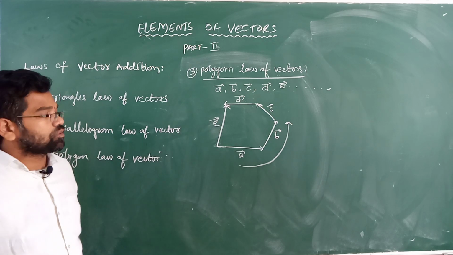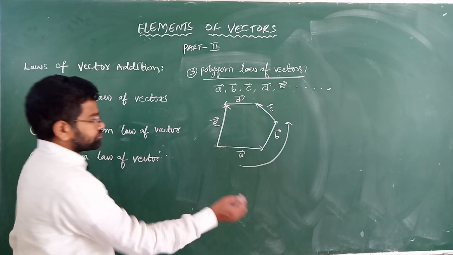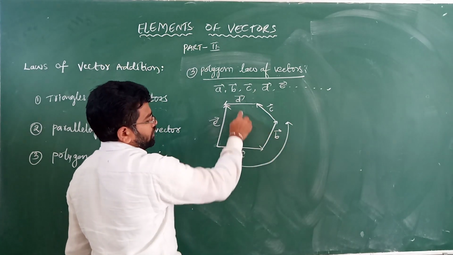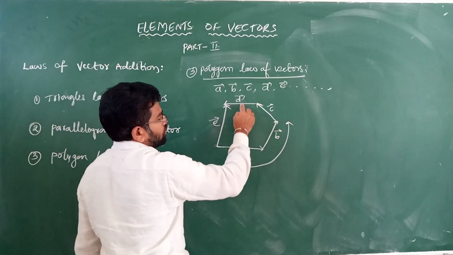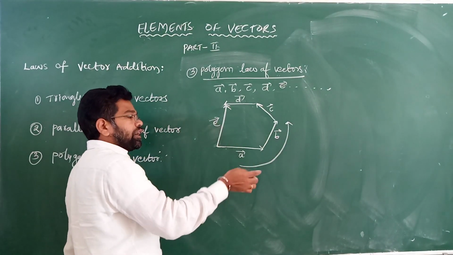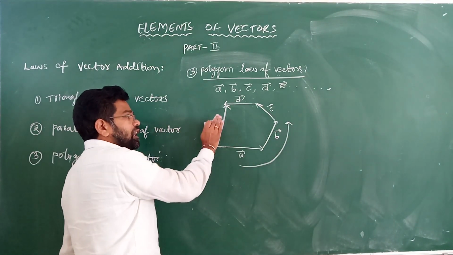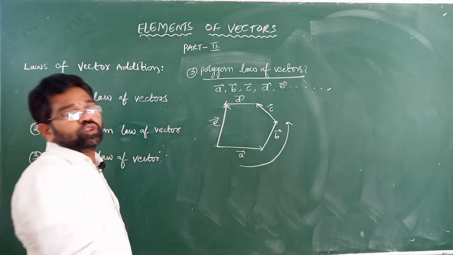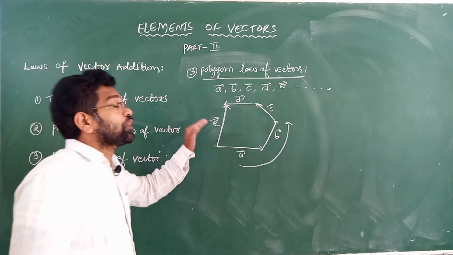Reverse order means minus. Here this is A vector, B vector, C vector, D vector: 1, 2, 3, 4. These 4 vectors are taken in the same order and represent both magnitude and direction. The closing side of the polygon represents both magnitude and direction, but is taken in reverse order.